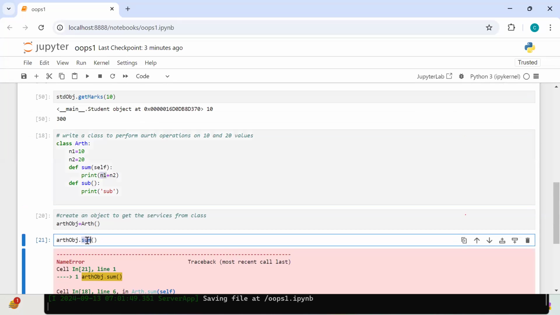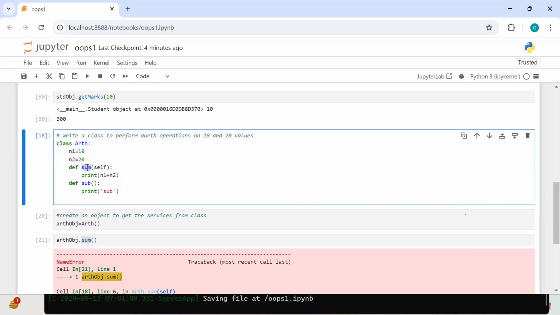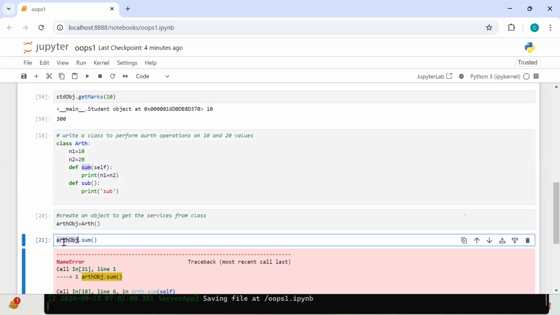See, sum, is it a class member or not? Class member means either a variable or a method. Sum is a class member, yes. You can access it by using what? An object. So, line number 21, is it inside the class or outside the class? Outside. So whether it is inside the class or outside the class, if you want to access the class members, that is possible using an object. Okay, there is another one also.